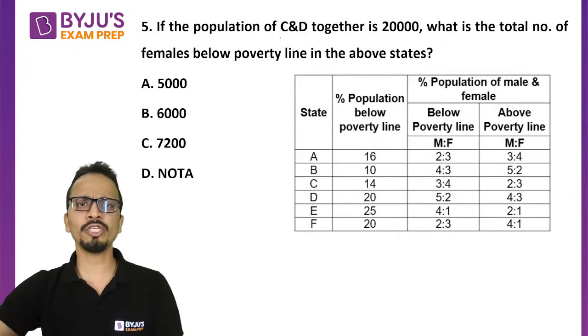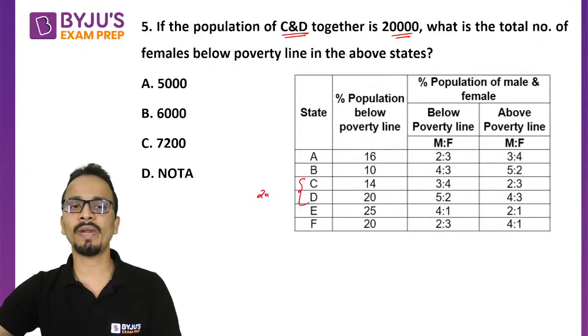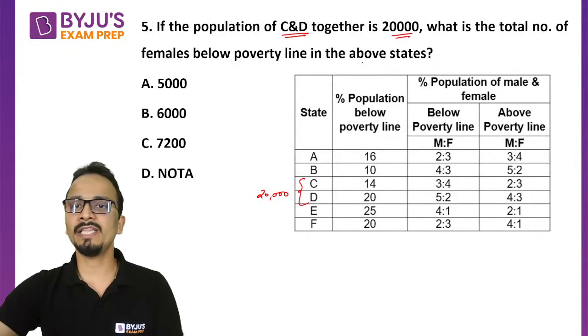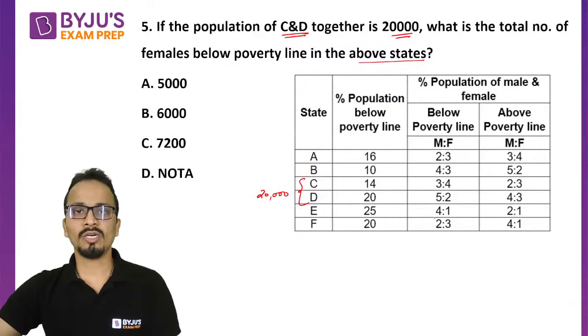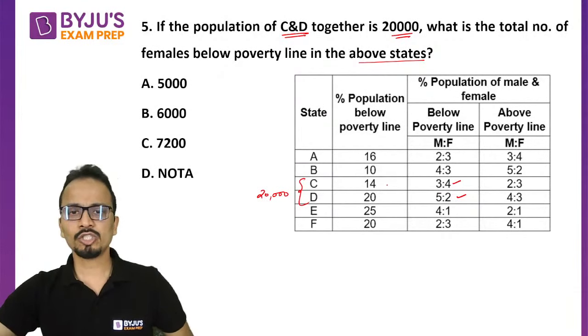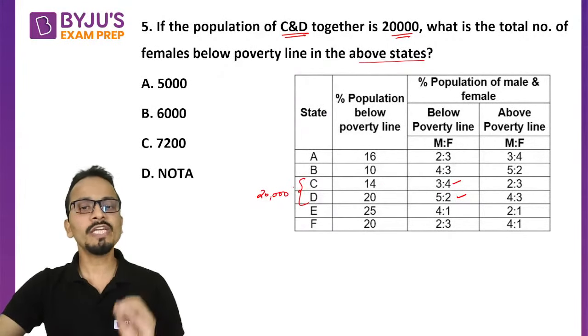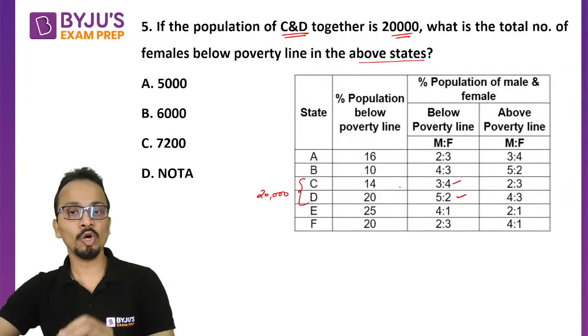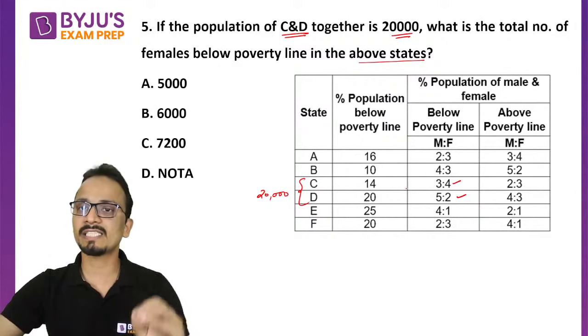Next question. If the population of C and D together is 20,000, so C and D's combined population is 20,000. What is the total number of females below poverty line in the above states? So females below poverty line in C and D. Here the ratio is 3:4, and the ratio is 5:2. All right, fine. Since we don't know the individual populations of C and D, we will not be able to calculate the number of females below poverty line in each of these states separately.